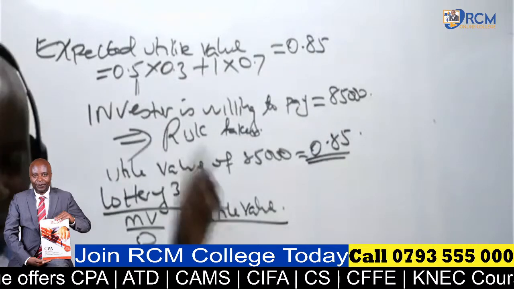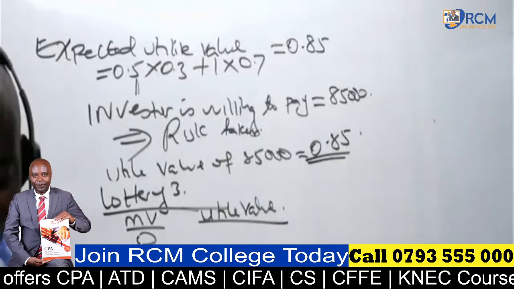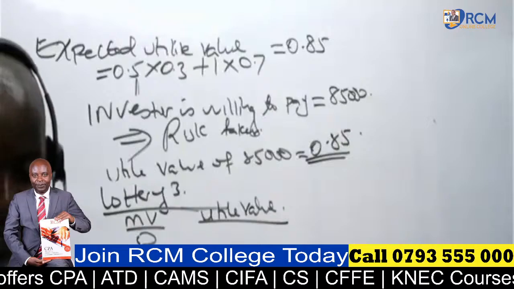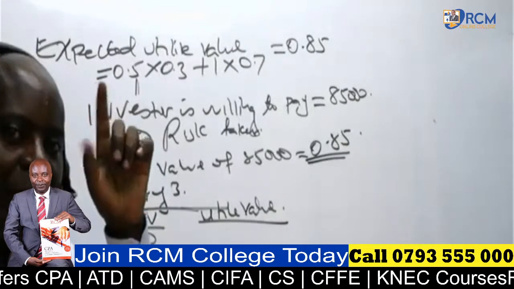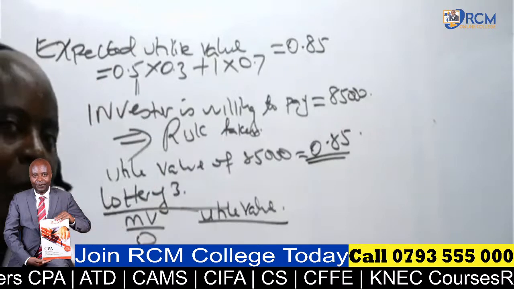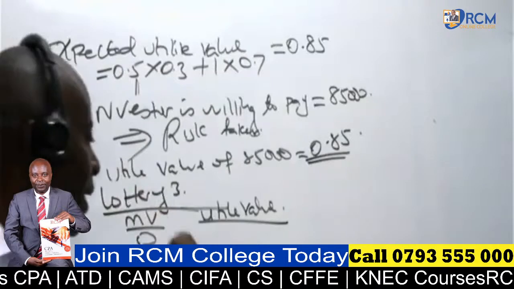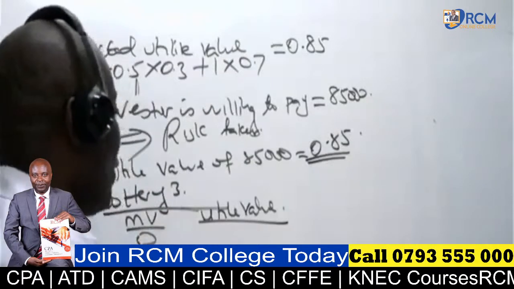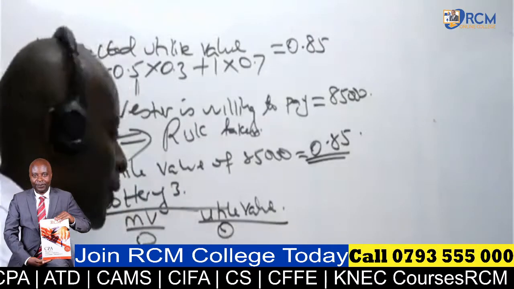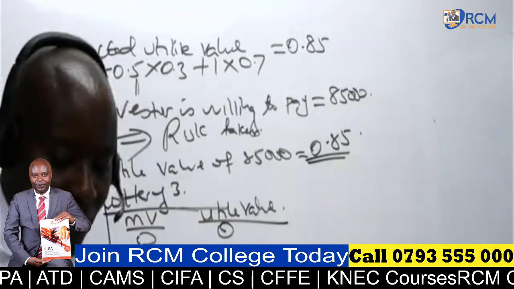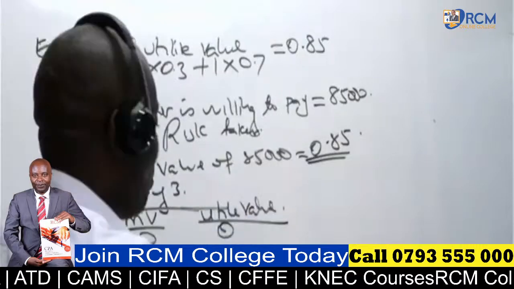We already got it for lottery 1. For lottery 1, we have a monetary value of 0, so the utility value here should be 0. How about the utility value for 85,000? The utility value of 85,000 I found here is 0.85.